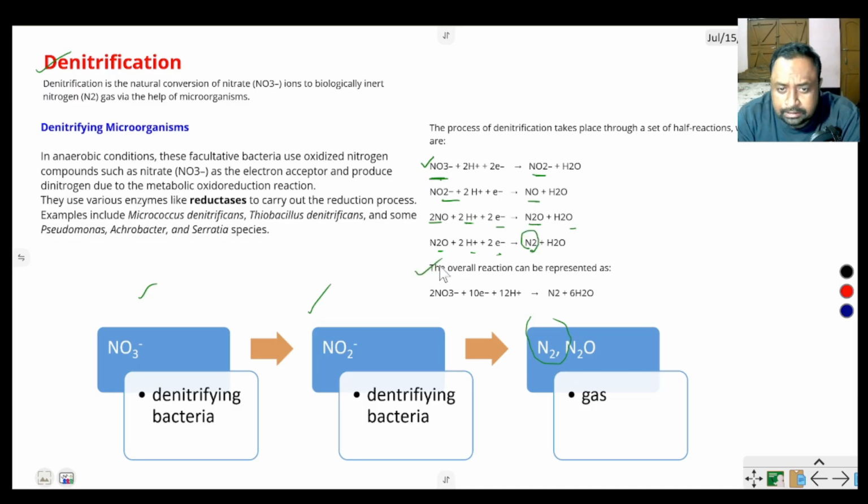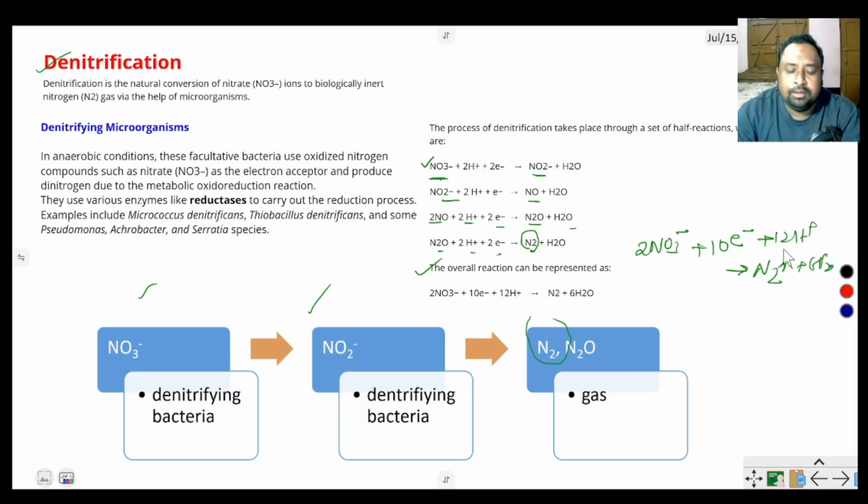The overall reaction is 2NO3 minus plus 10 electrons plus 12H plus converts into nitrogen gas and 6H2O. This denitrification process occurs by some bacteria in the presence of the enzyme reductase.